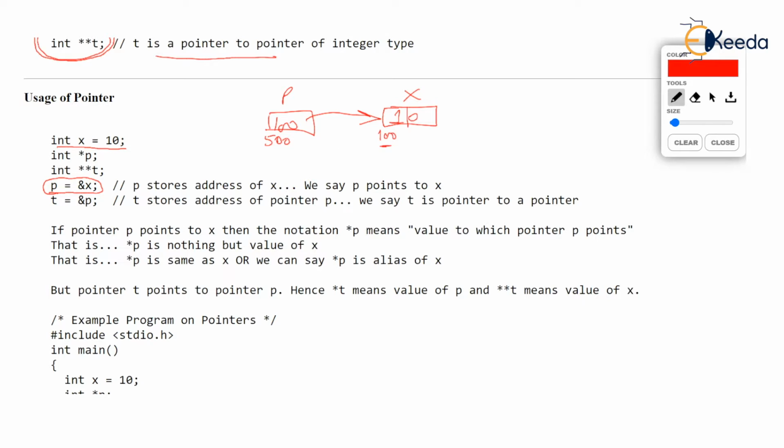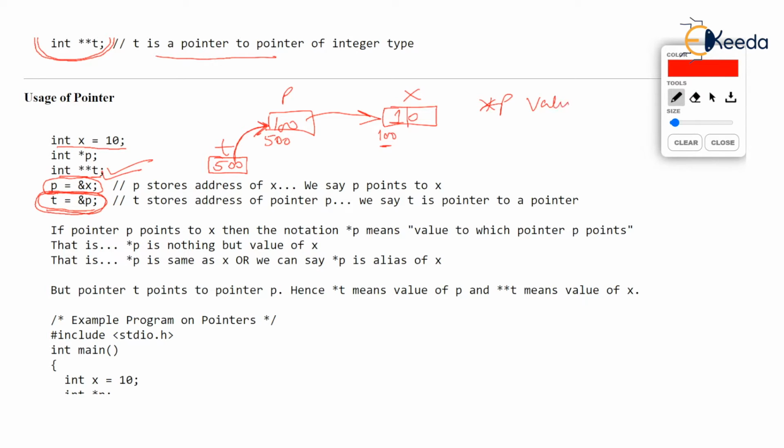Then the next line here, check the cursor place. The next line that I have written is t is equal to ampersand p. So you observe t is a pointer, but it is pointer to pointer. So t is also a variable. It's a pointer and it will literally store 500 because t is storing address of p, and address of p, observe in the picture, is 500. So t will point to the pointer p. So t is a pointer to a pointer, correct or not? I hope you understand.